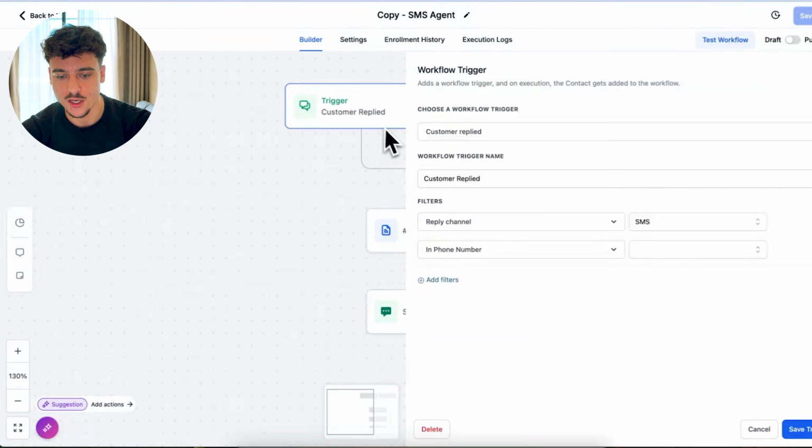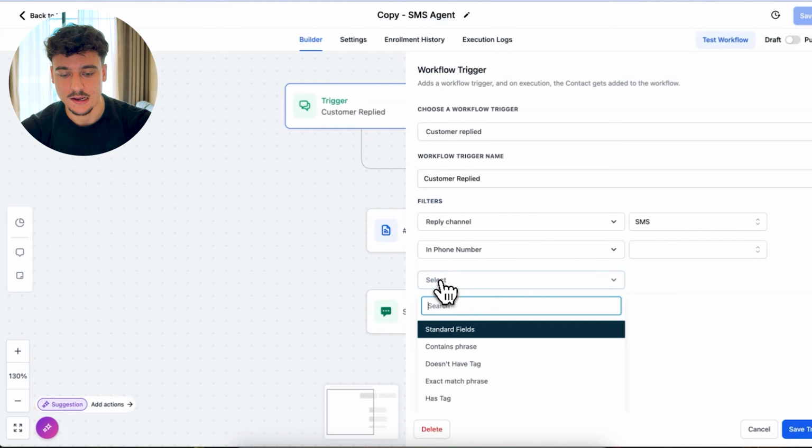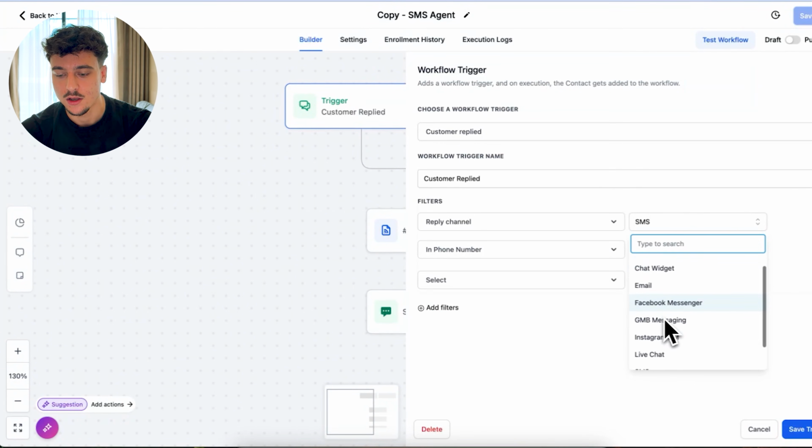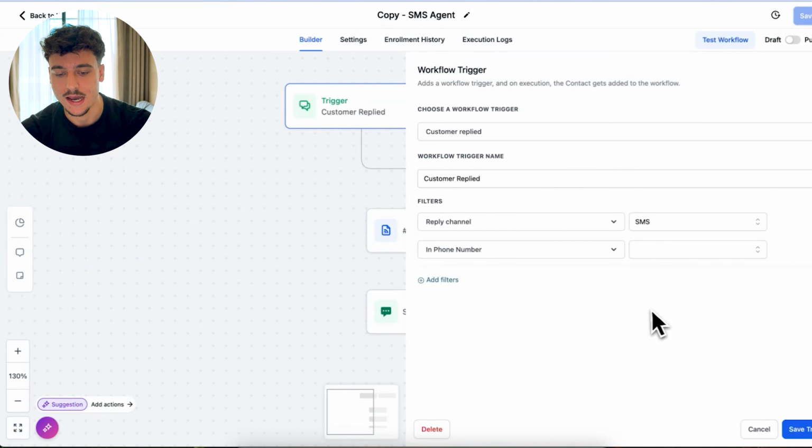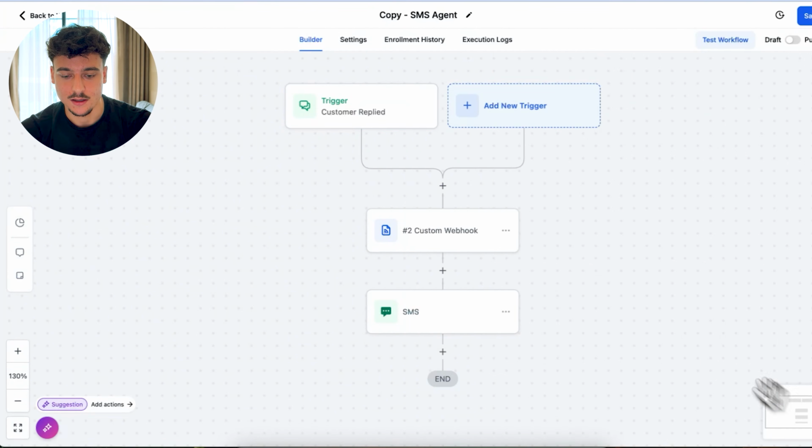We have the trigger over here for customer replied. Make sure to select that. And then we have a filter for the reply channel to be SMS. If you don't have this yet, you can click on add filter, search here for reply channel. In my case, it's not showing because I already have a reply channel set up, but you will be able to see it. And then you simply select SMS because GoHighLevel has a lot of different options: Instagram, WhatsApp, Facebook, email, phone call, whatever. So make sure to select SMS so that we have that working. Then go ahead and click on Save Trigger.